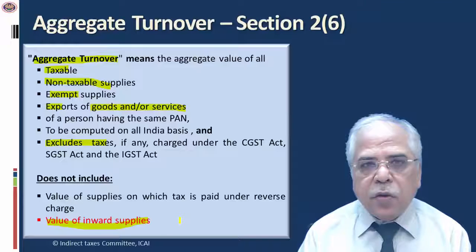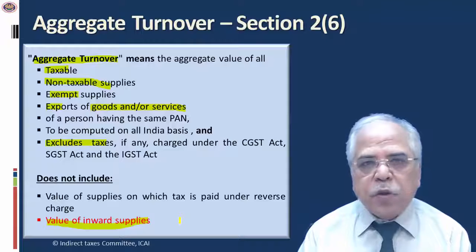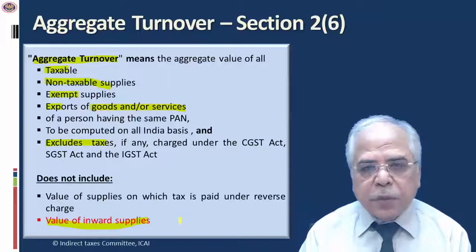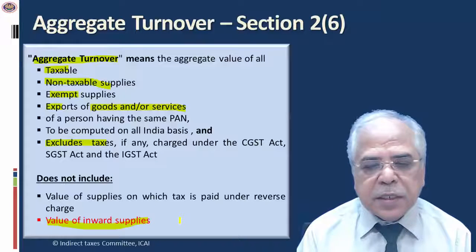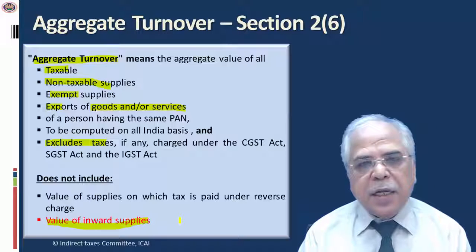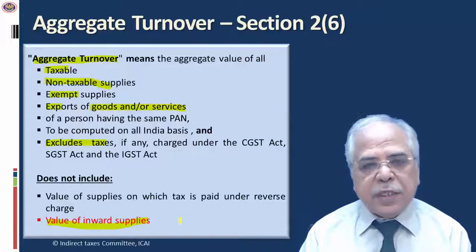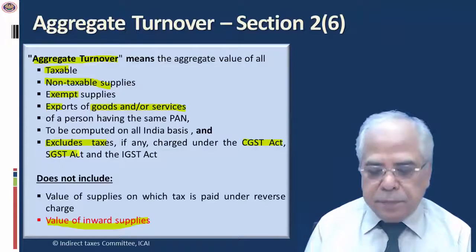And this clarity will go a long way because there have been disputes earlier on. Now it has been made absolutely clear that for the purpose of eligibility of composition scheme, I have to consider my outward supplies, which includes taxable, non-taxable and export, etc. And taxes levied under GST, that is CGST, SGST and IGST, are not to be considered.